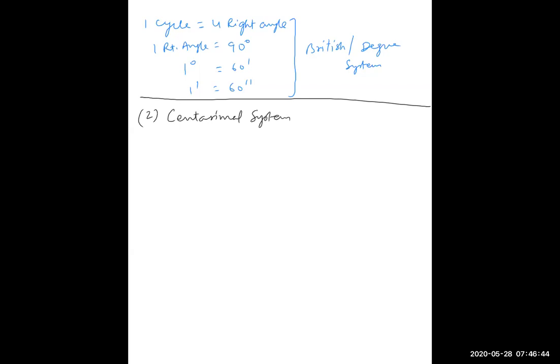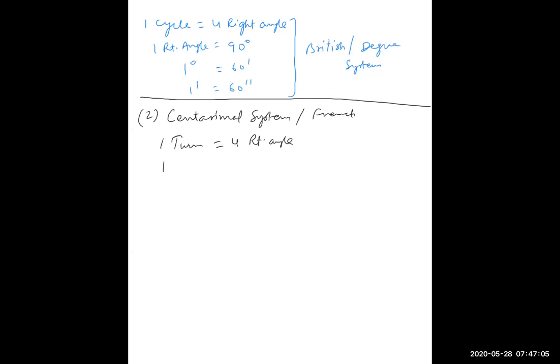What they do, same thing, one turn was divided into 100 parts. One turn has four right angles. This was the same thing, 4 right angles.